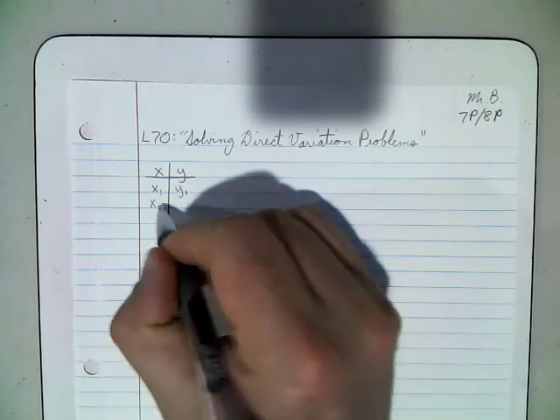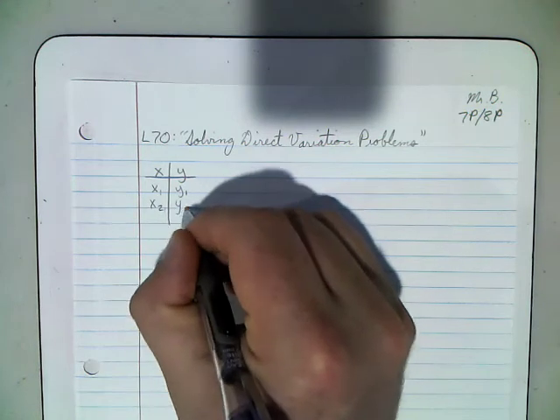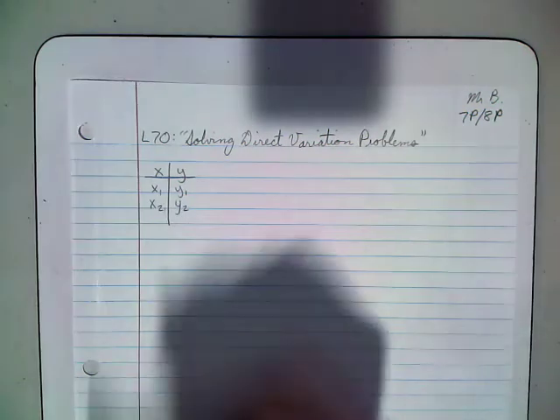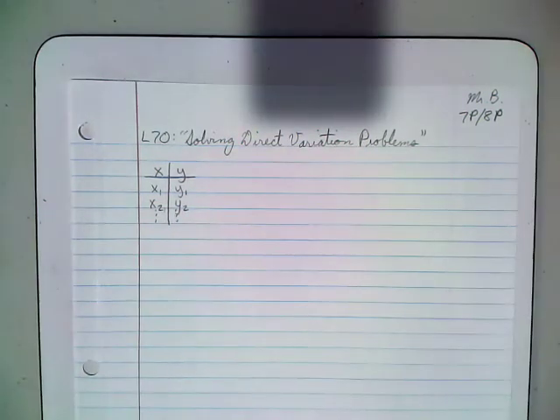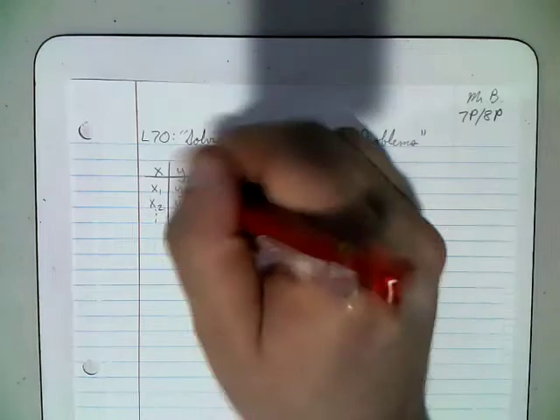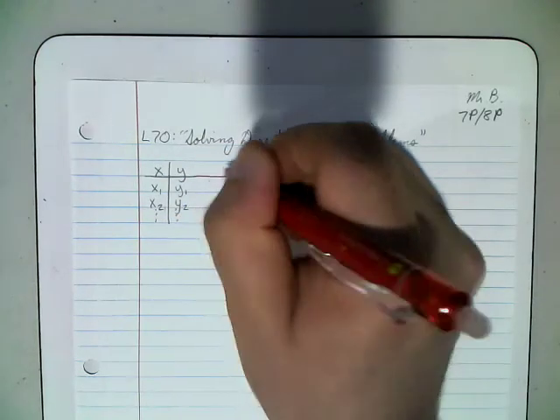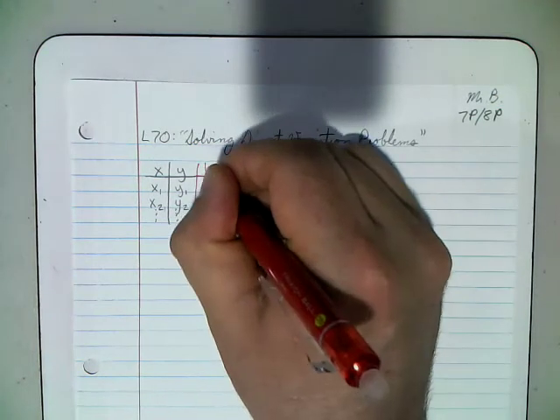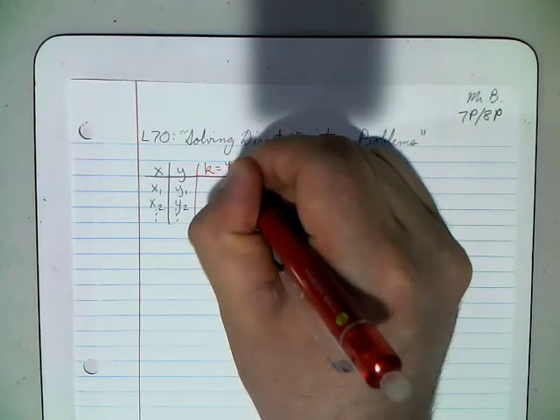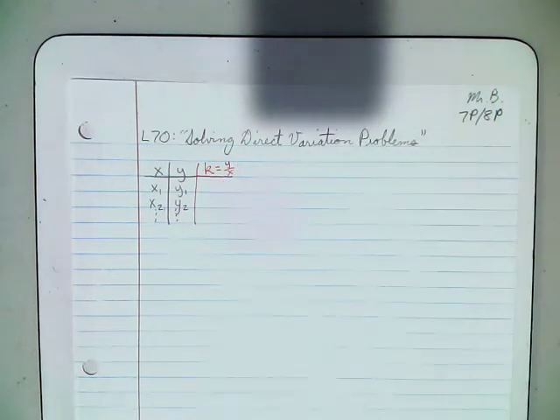Then there's our second x value, x sub 2, that pairs up with our second y value, y sub 2. And obviously, symbolically, we could continue this forever, however long we want. The idea behind a direct variation is that there's this constant relationship here. Remember k, where k equals y over x.